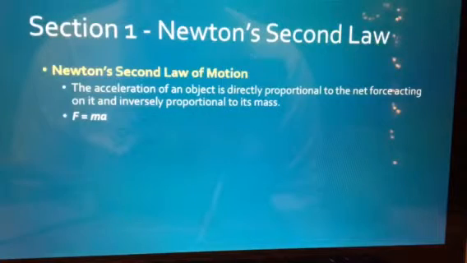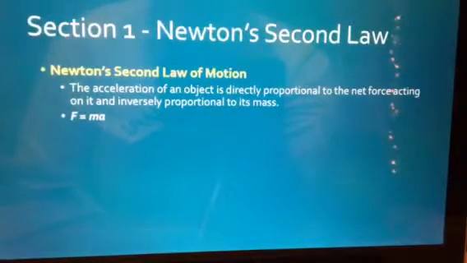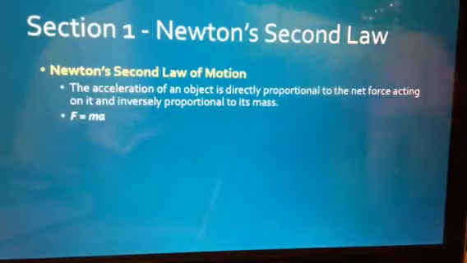And basically it's saying that an object will accelerate in direct proportion to its net force and inversely to its mass. And so we can use the equation that can go onto your equation sheet: force is equal to mass times acceleration. Remember, force is always measured in newtons, mass is in kilograms, and acceleration is meters per second squared.